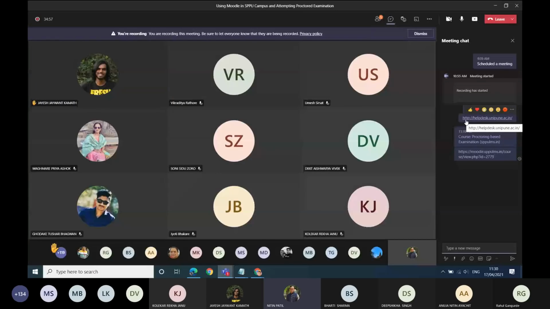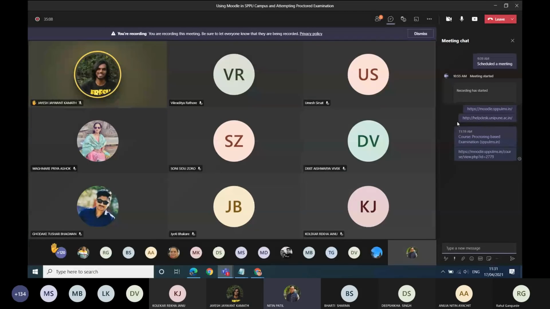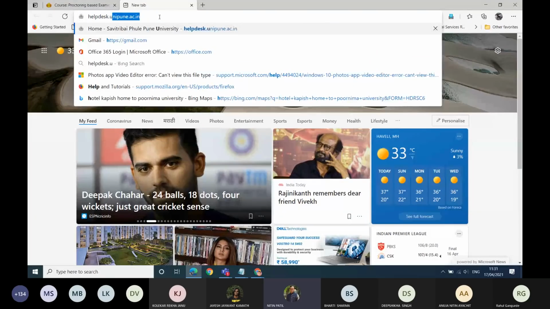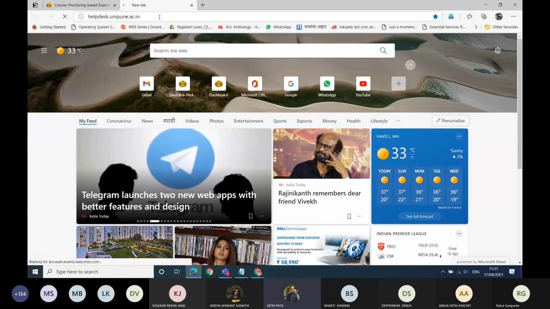I will let you know what the links are. If you forgot the password of your login, you can go to helpdesk.unipune.ac.in. Open this from the browser, and then there is a login towards the right corner. I will show you one more time. Go to helpdesk.unipune.ac.in, and towards the right corner there is a login button.